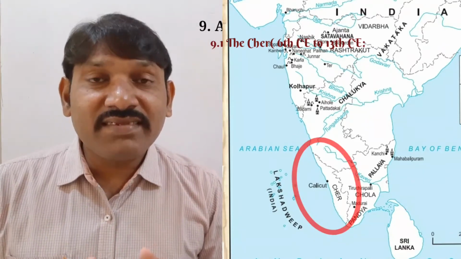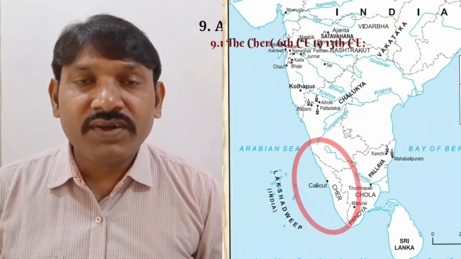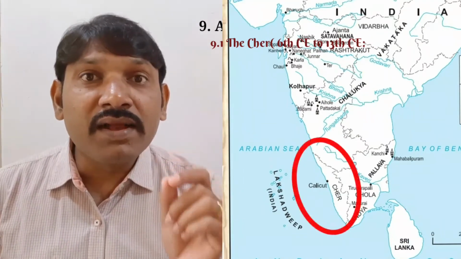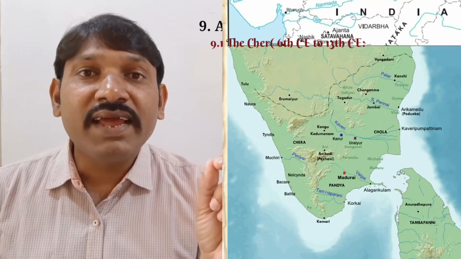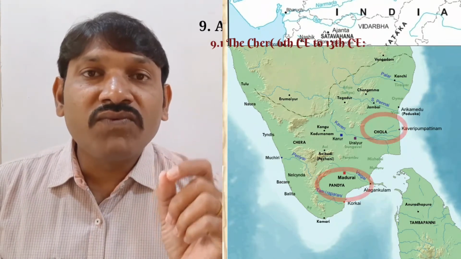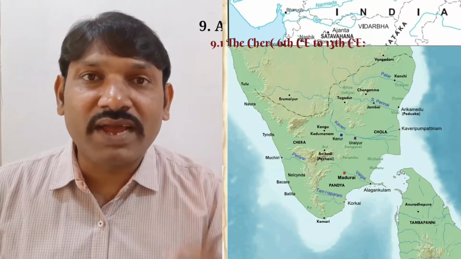The Chera dynasty was one of the major powers of the southern Tamilakam. What is Tamilakam? Tamilakam is a major region of southern India, and the other two dynasties were the Cholas of Uraiyur and the Pandyas of Madurai.